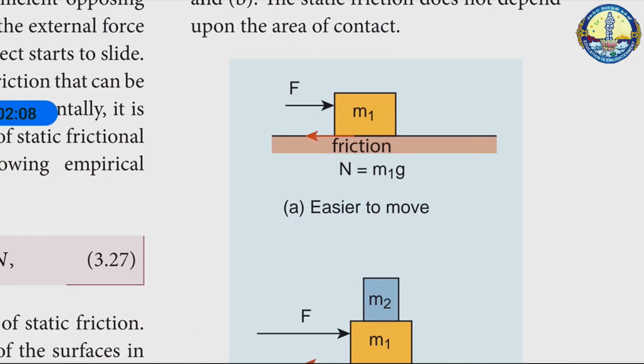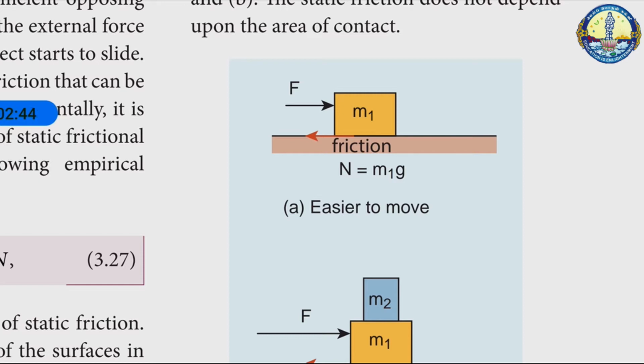If the object is at rest and no external force is applied on the object, the static friction acting on the object is 0. If the object is at rest and there is an external force applied parallel to the surface, then the force of static friction acting on the object is exactly equal to the external force applied on the object. That means Fs is equal to F external. But still, static friction Fs is less than or equal to mu s N. When the object begins to slide, the static friction Fs acting on the object attains its maximum.